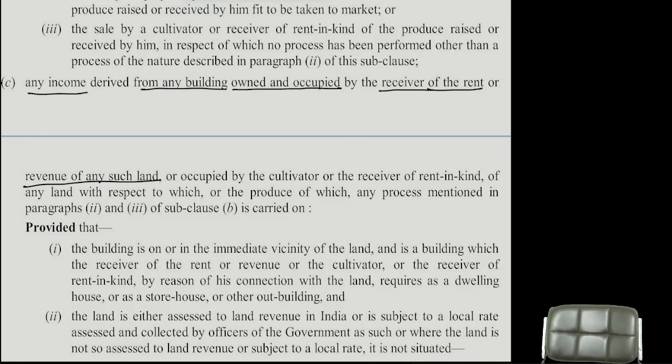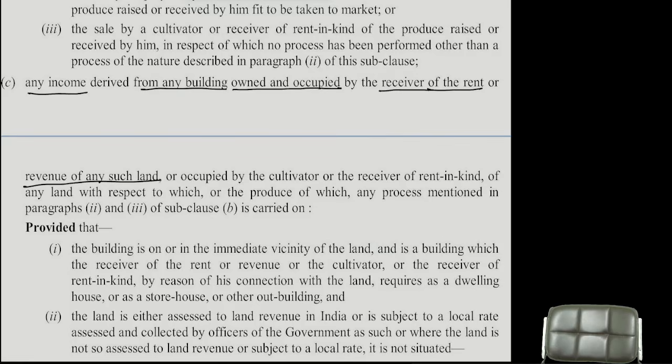They said income derived from the building. And the actual rent, the realizable income, is called the annual value. Sections 22, 24, 25, 26, 27 we will read in the next classes. Understood? Next. Continue further. Income derived from any building owned and occupied by the receiver of rent or revenue of such land.